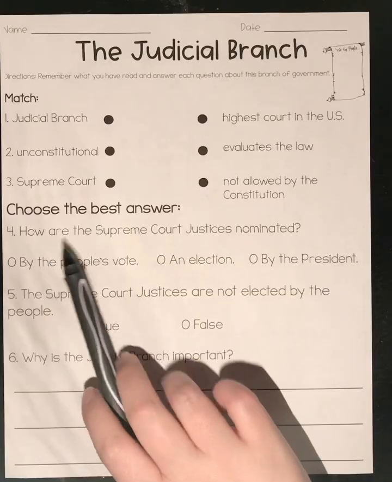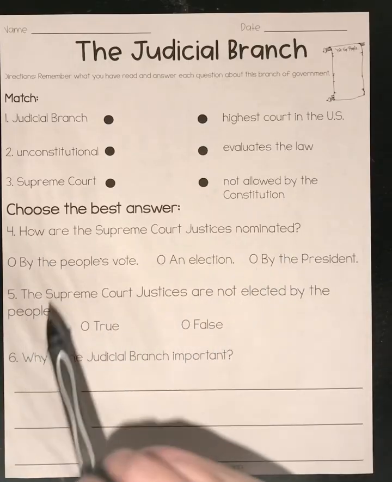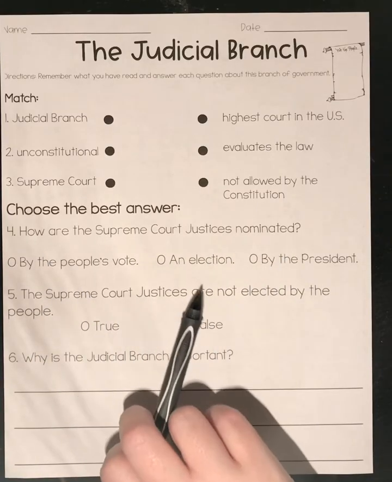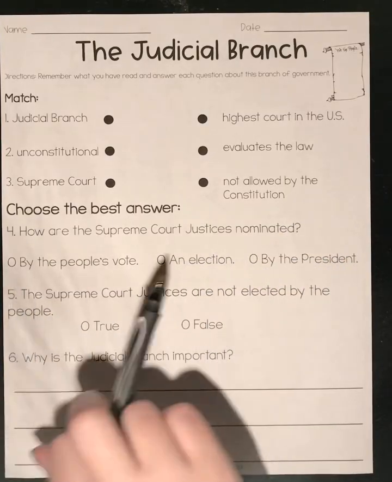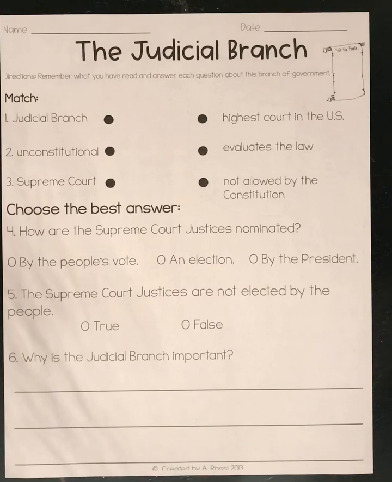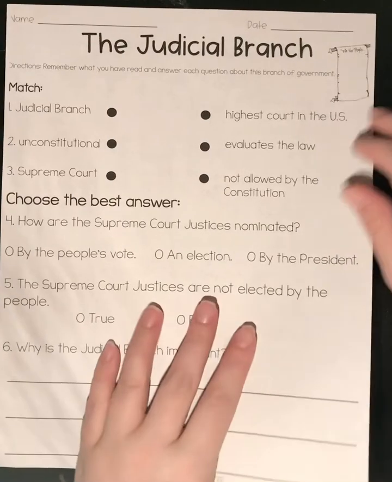Down here we've got some pick the best answer. Choose the best answer. How are the Supreme Court justices nominated? By the people's vote, an election, or by the president. You're just going to fill in the dot. Number 5 is the Supreme Court justices are not elected by the people, true or false? And then, why is the judicial branch important? So this should be pretty easy for us to do.